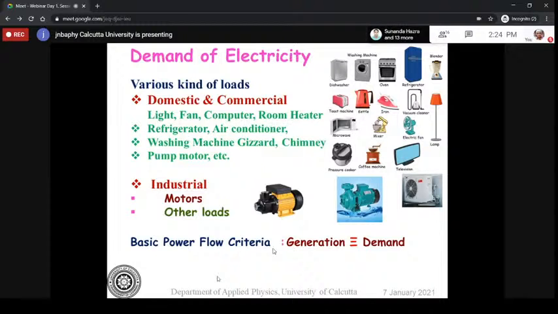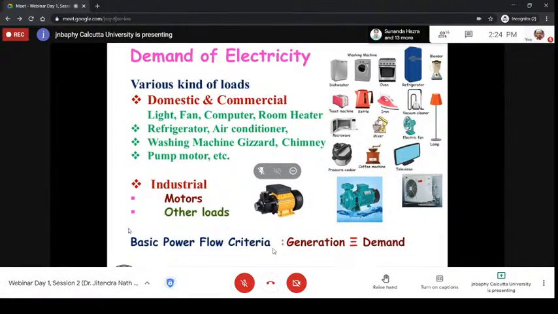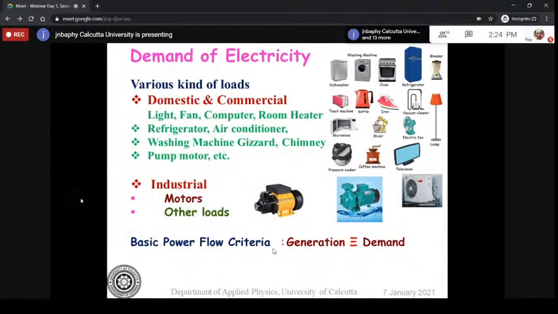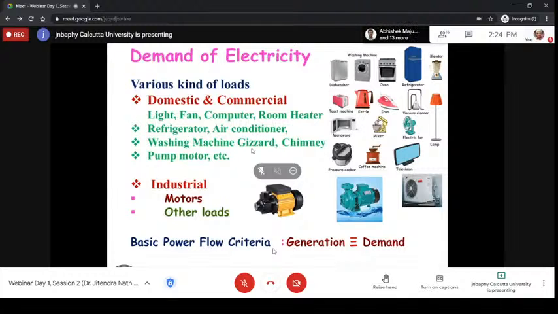So it also has to be controlled. The generation capacity, or rather the generation amount, also has to be controlled depending on the demand scenarios. So for that we also have to follow some guidelines.